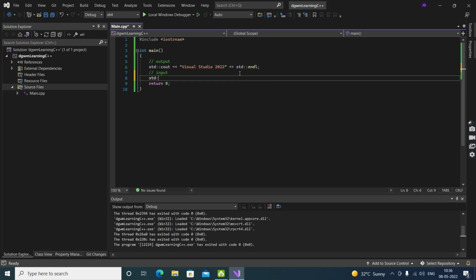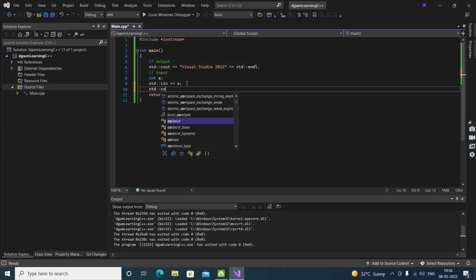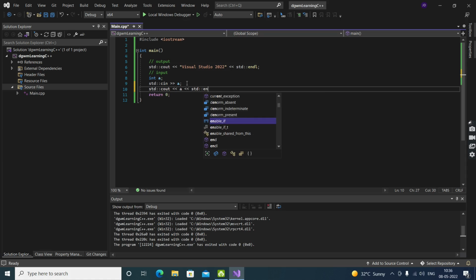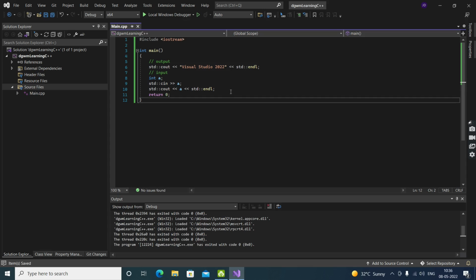Now let's talk about the input. Input is like this. Now let me take an input, and I will explain it later on. Okay. Now I wrote this much code. This is while taking an input. Now what did I just do?